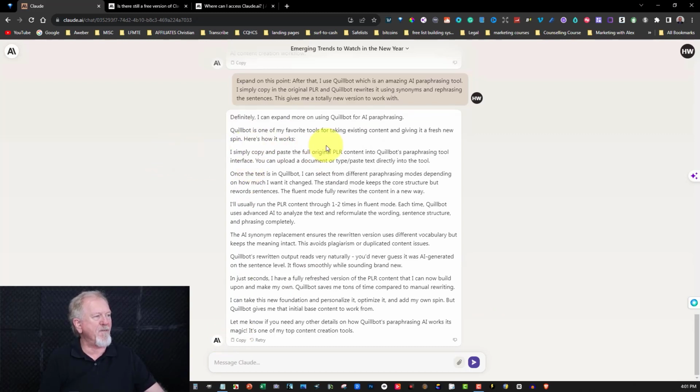"Yiili is one of my favorite tools for taking existing content and giving it a fresh new spin. Here's how it works. I simply copy and paste the full original." I wouldn't use the word spin because it's not a spinner, but anyway, it doesn't matter. Okay, this is really good.